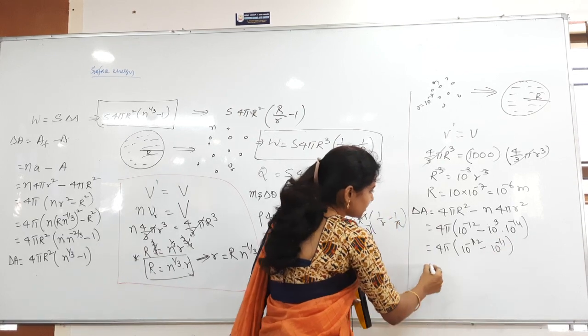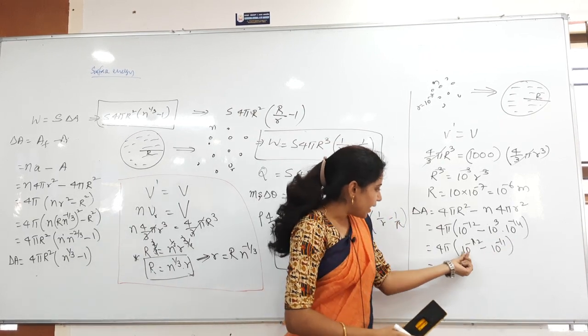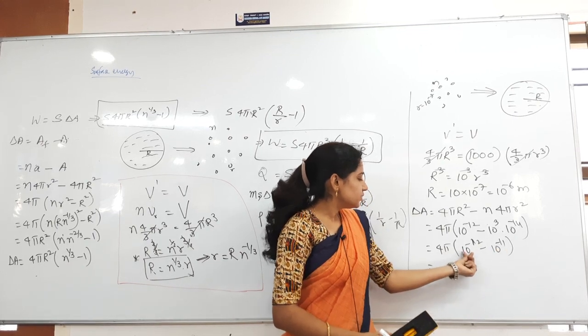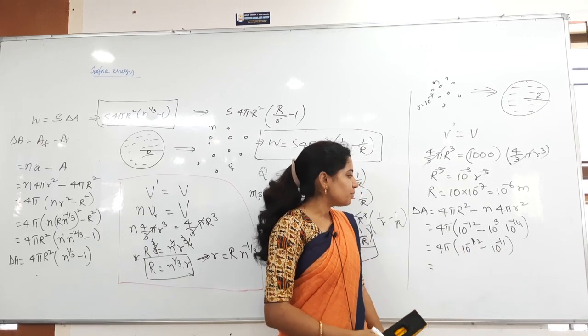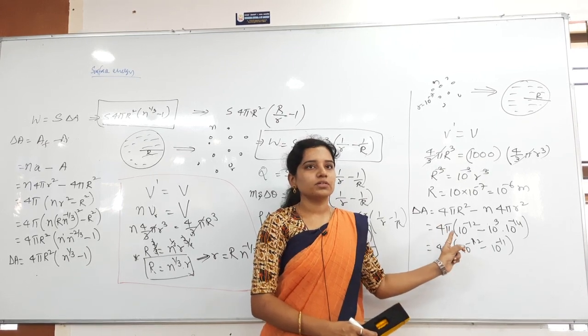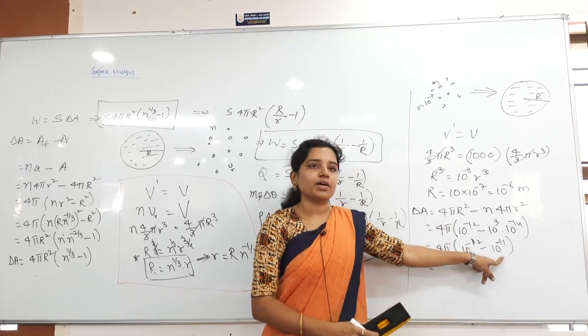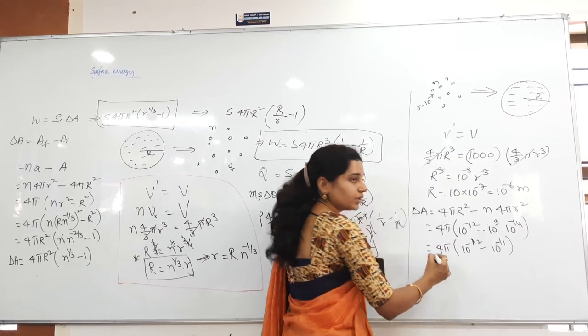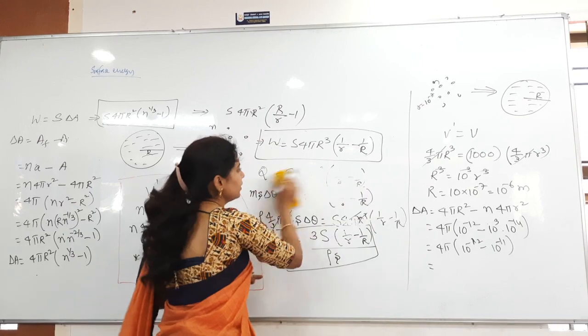So this one, can I take as 10 into 10 power minus 11, no? It cannot be. This one, 10 into 10 power minus 12, I can take. So 4 pi into, are you able to see this? I will write here.